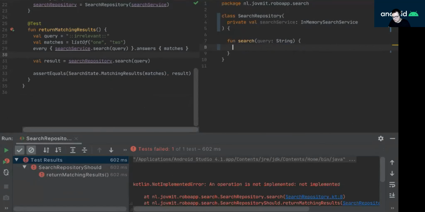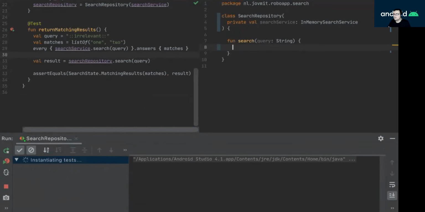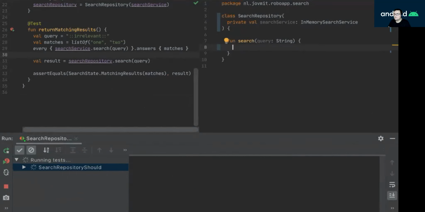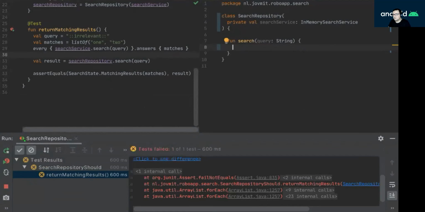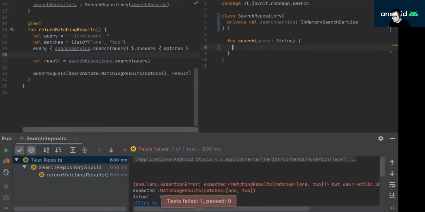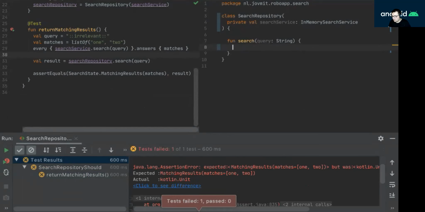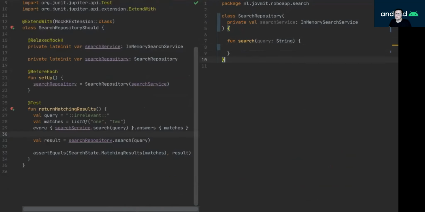And in fact, if I delete the line and run, it should tell me that basically I'm expecting a type and the type that is returned is different. So here it is. I'm expecting matching results, but it returns a unit. Now I know that the test fails for the right reason.